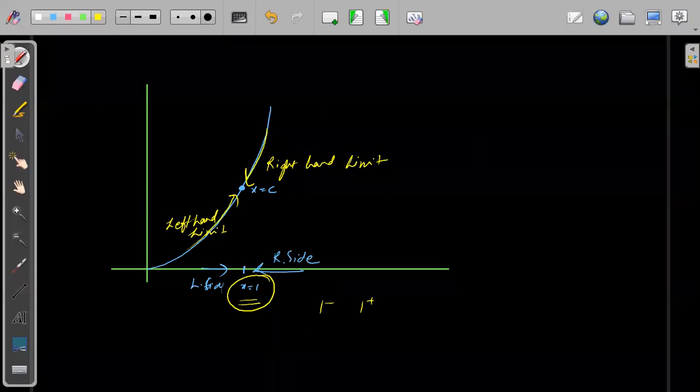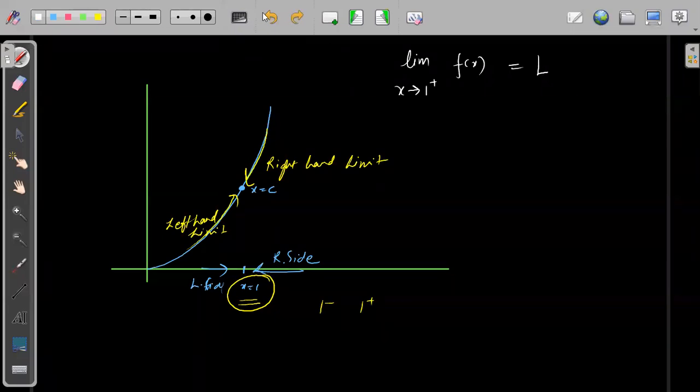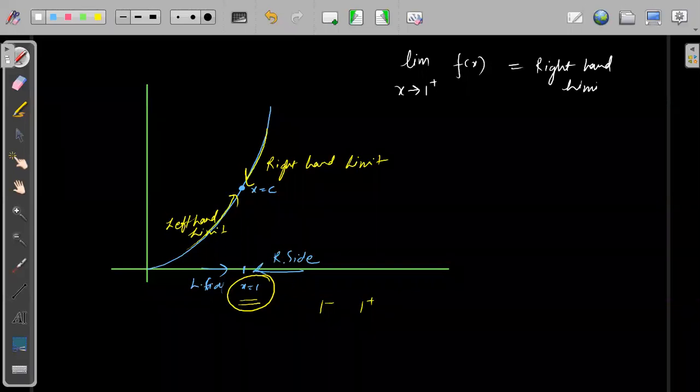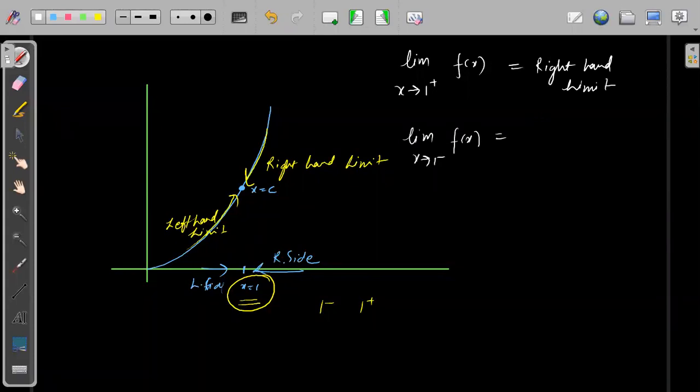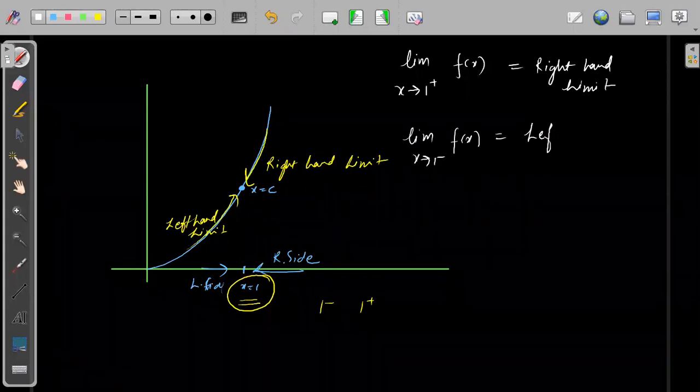In mathematical terms, we can write limit of x tending to 1 plus f of x; this is called the right hand limit. And limit of x tending to 1 minus f of x is called the left hand limit.